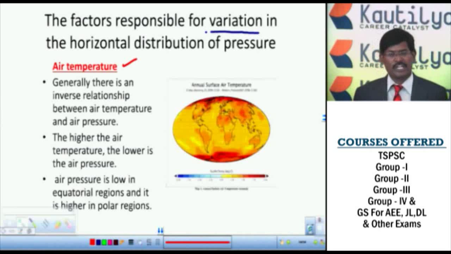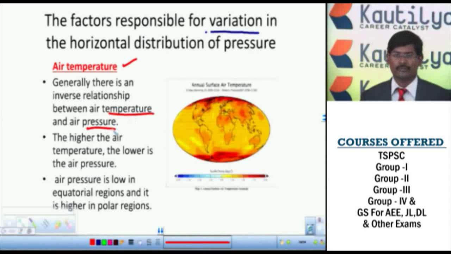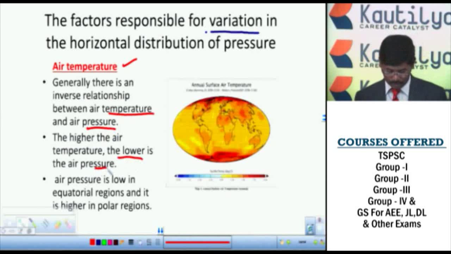Wherever the temperature is very high, the atmospheric pressure is automatically low. Where the temperatures are very low, we have high atmospheric pressure. The higher the air temperature, the lower the pressure.